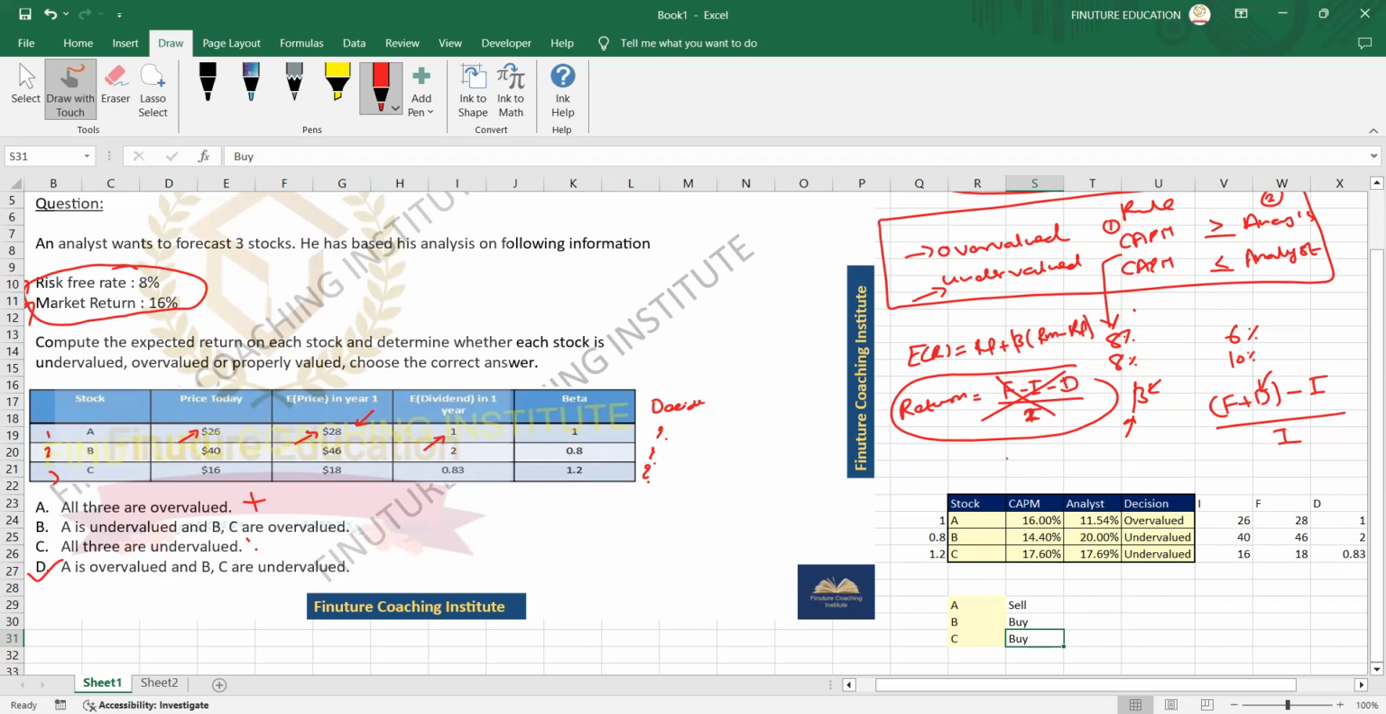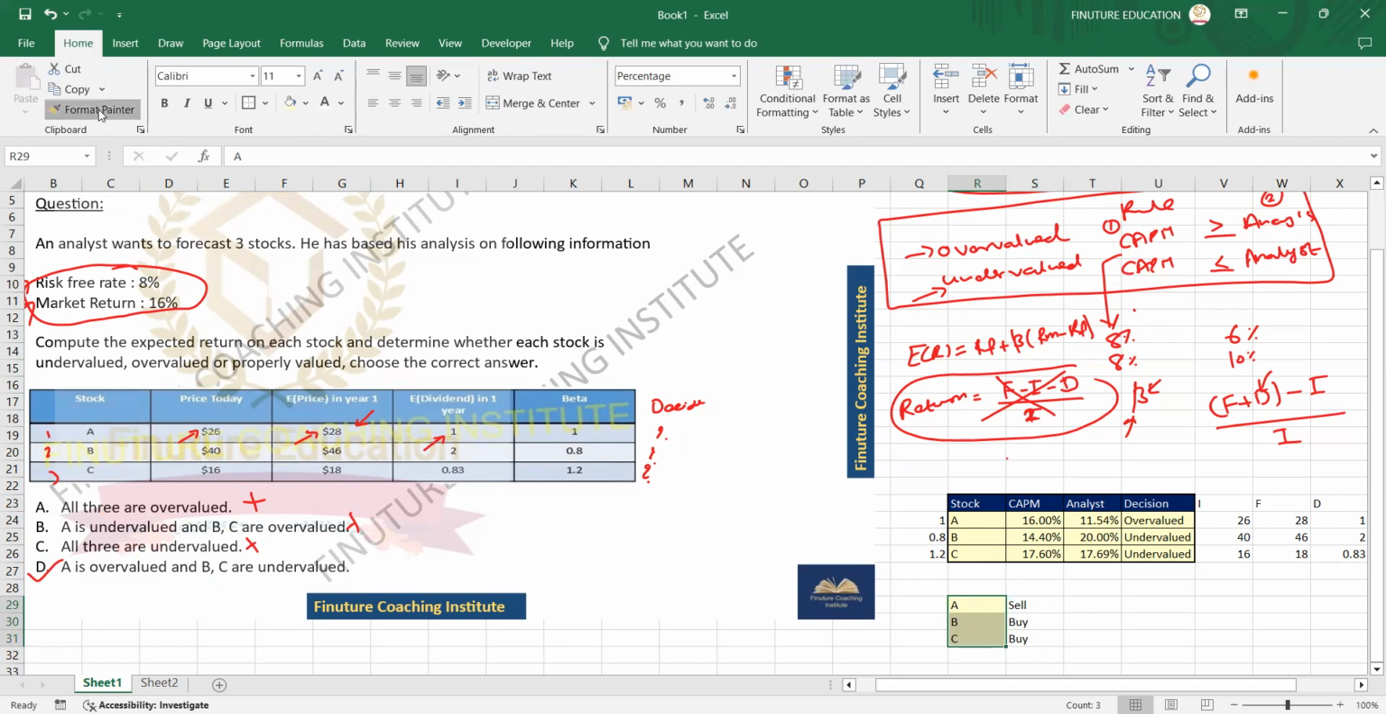This is not correct, and A is undervalued, it's not correct. So you perfectly spotted, it's D. Is it clear now? Very much clear. I think we solved the numerical also now. Yeah, this is very clear.